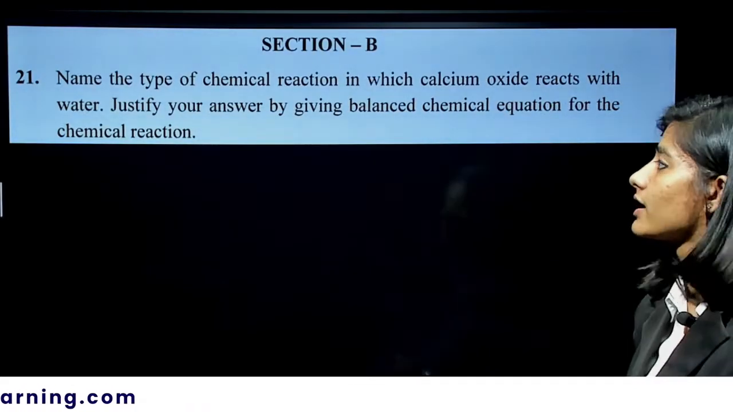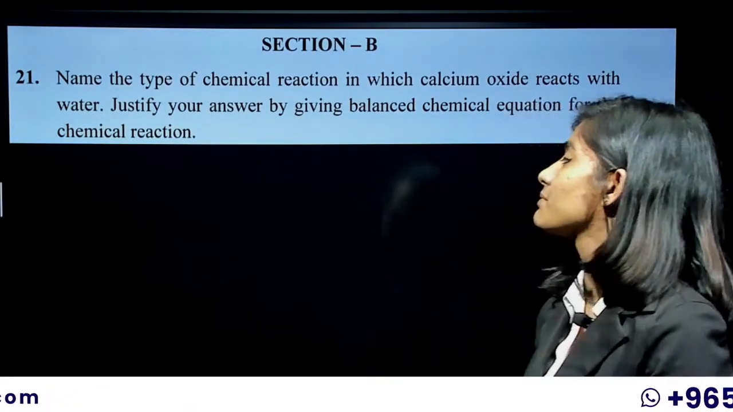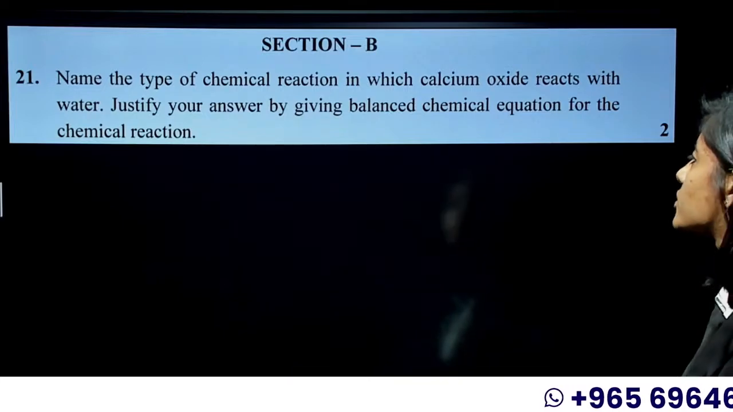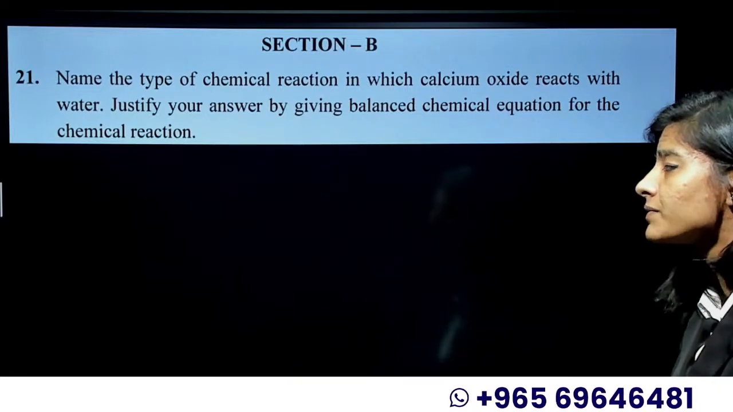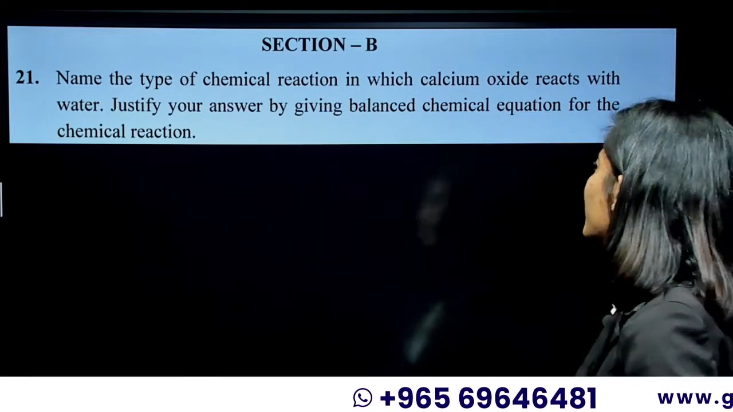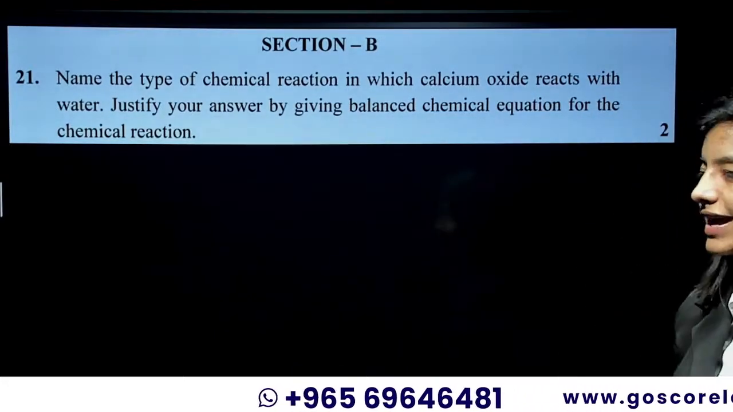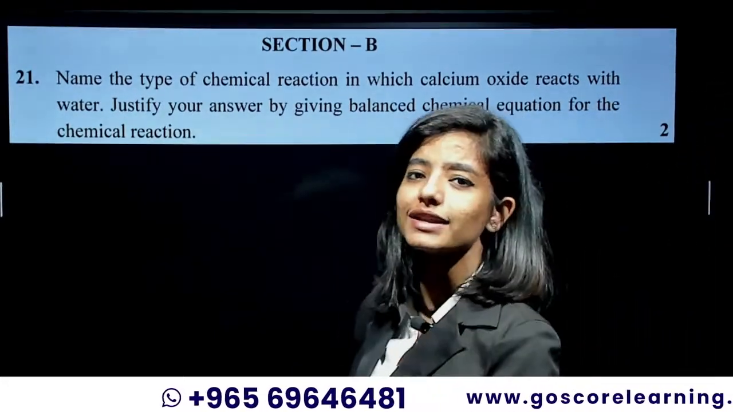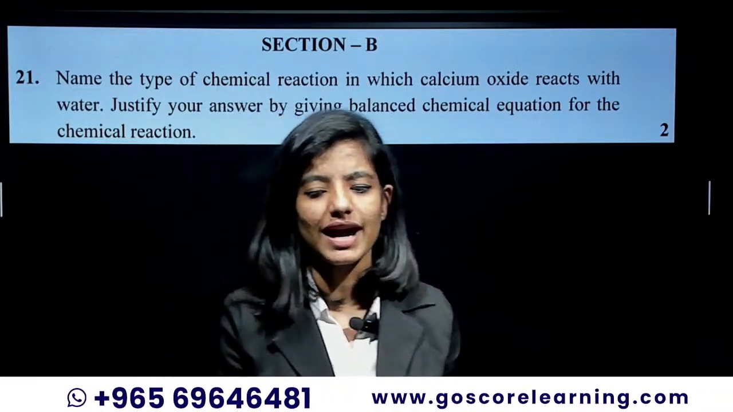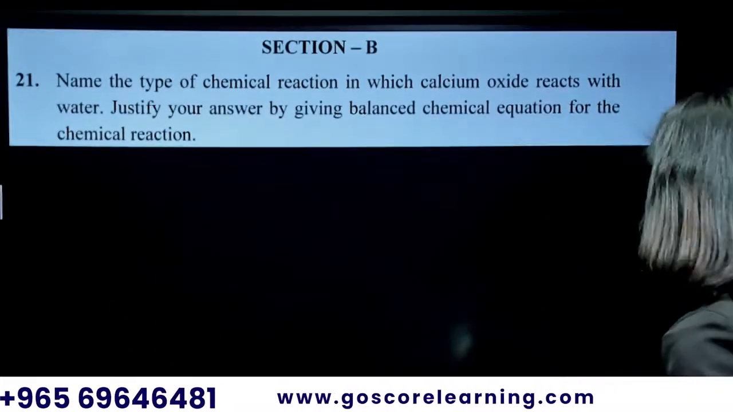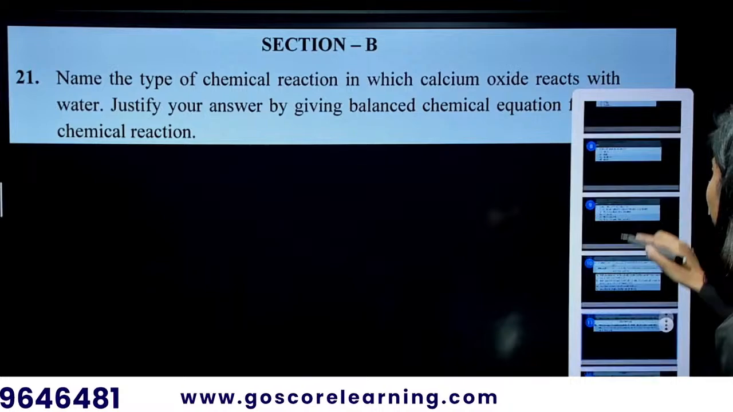That is your section B. Name the type of chemical reaction in which calcium oxide reacts with water. Justify your answer by giving the balanced chemical equation for the chemical reaction. Have you noticed one thing in the first question, remember that question? It's the same paper.